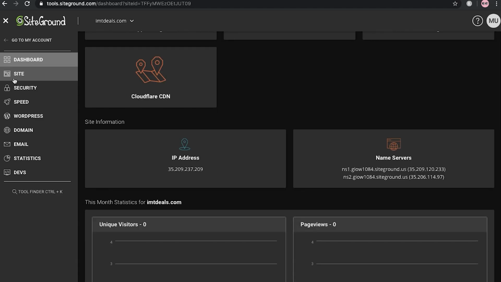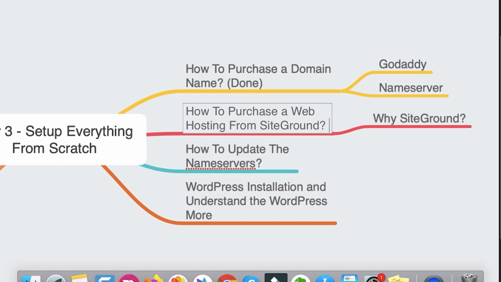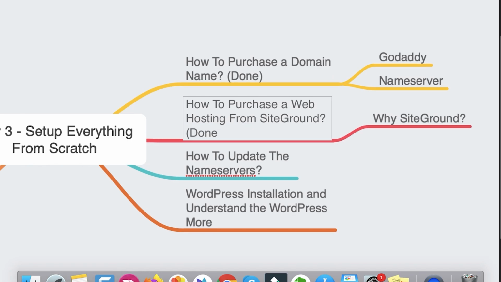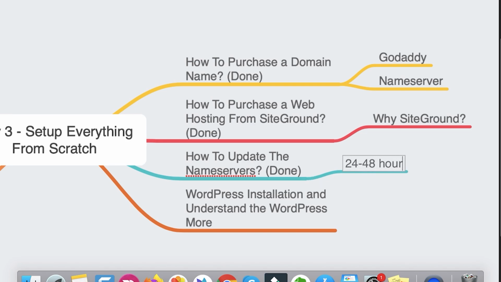Now what you have to do is install WordPress on your website. But before that, let me tell you what WordPress is. Here you can see that we have purchased the SiteGround hosting, so let me add done here. We also added the name server, so let me add done over here. But see, a name server can take almost 24 to 48 hours. You don't have to worry, in some cases it will take that much time, but most of the time it will take less than 15 minutes to add the name server in their system.